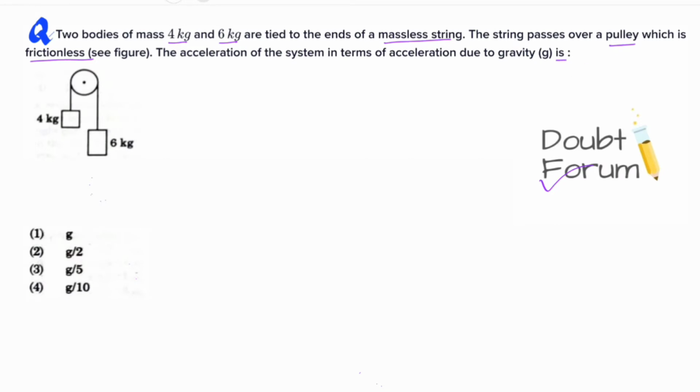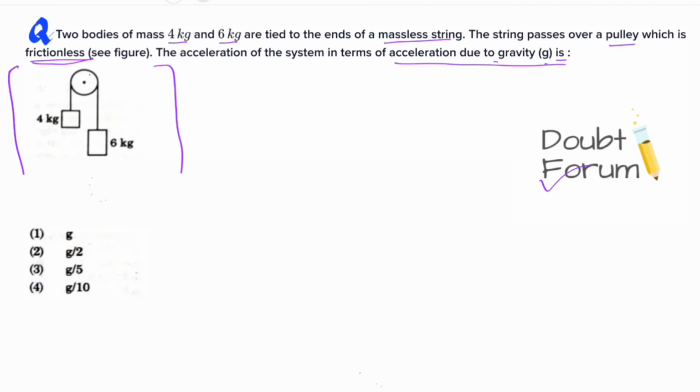So the question says that there are two masses. First one is of 4 kg and another is 6 kg. These two masses are tied to the ends of a massless string. This is a massless string, and this string passes over a pulley. This is a pulley which is frictionless. Now, acceleration of this whole system we have to find out in terms of acceleration due to gravity, small g.